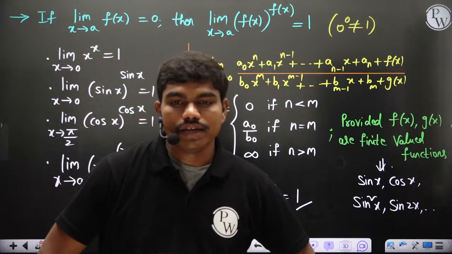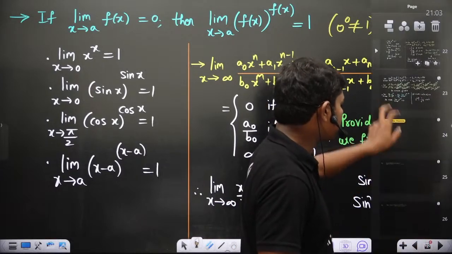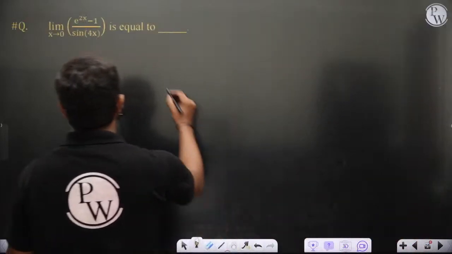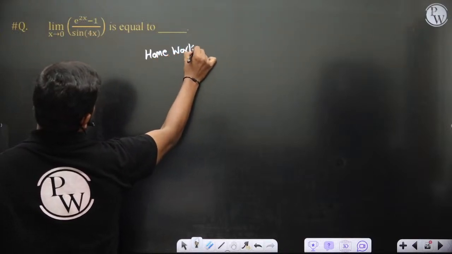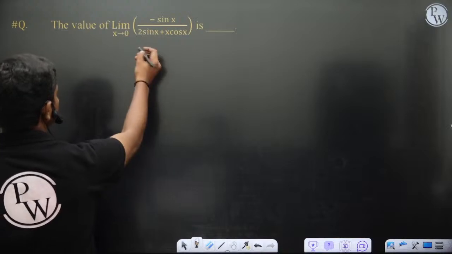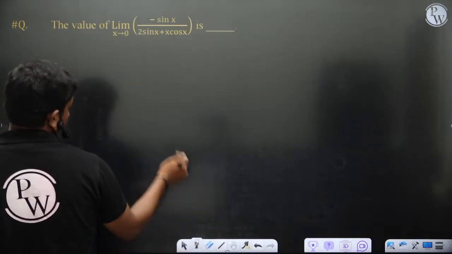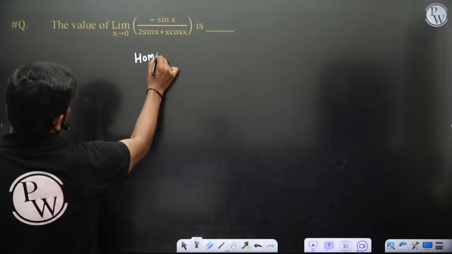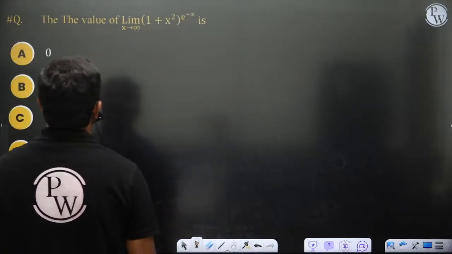Anyway, in tomorrow's class I'll give you some more standard limits, but before that I would like to give you some homework. So this is homework, please try this. In fact, tomorrow after giving the formulas, you can do these questions much more easily.